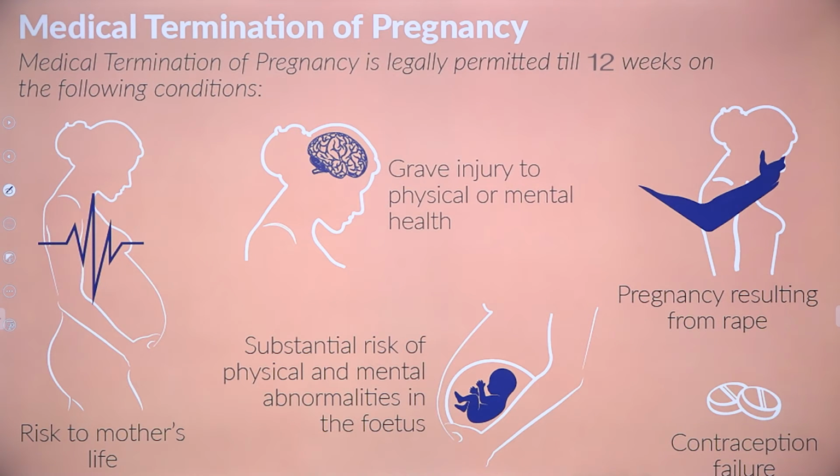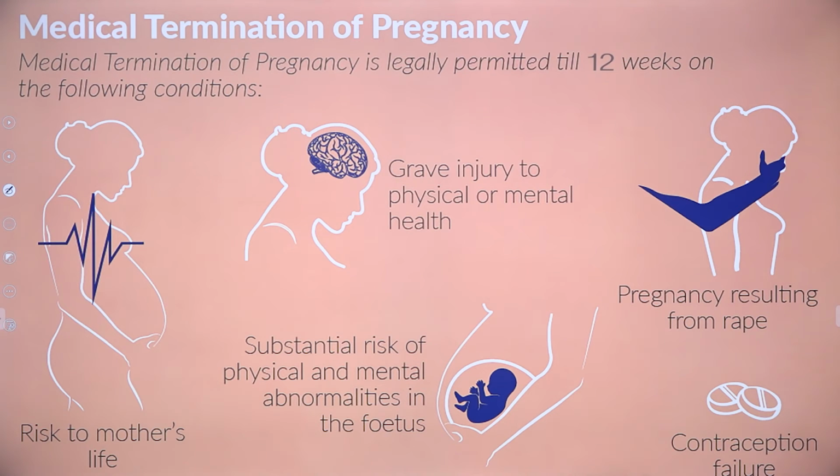One is what? When the mother's life is under risk, at that time MTP is advised. Second reason is when there is a grave injury to physical or mental health of the mother, in that case MTP is advised. Third one is what? Substantial risk of physical and mental abnormality, mental or genetical abnormalities in the fetus. In that case also MTP is advised. Pregnancy resulting from rape.